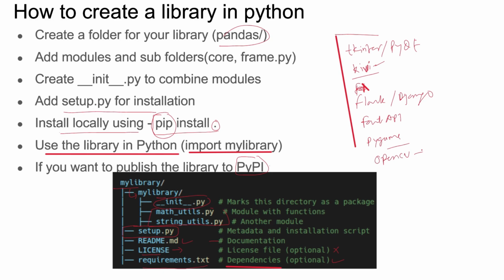OpenCV is there for computer vision operations. Scikit-learn is there, right? Scikit, scientific toolkit, for machine learning algorithms like logistic regression, linear regression, and decision tree, random forest, XGBoost, if you have heard these in Kaggle competitions.